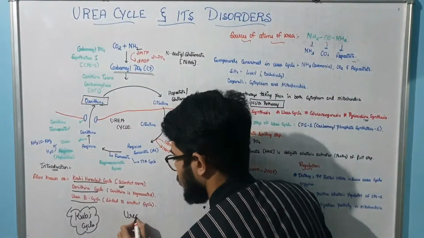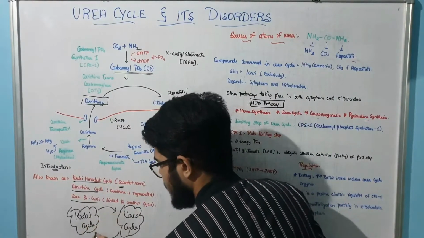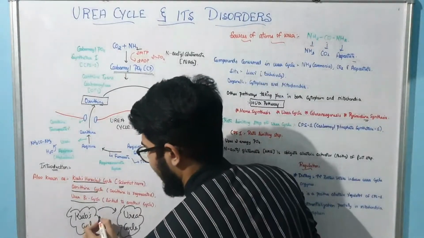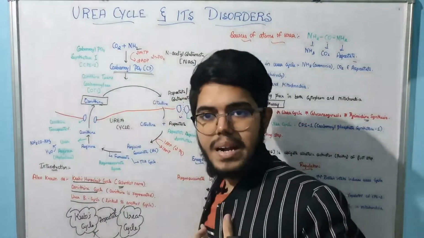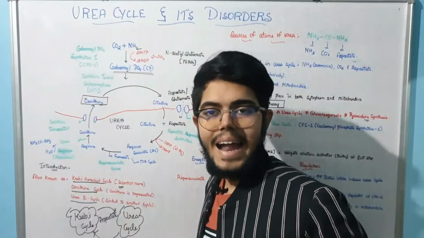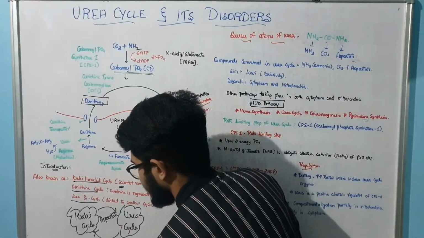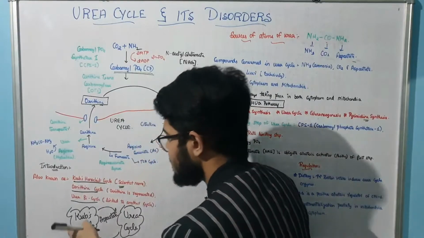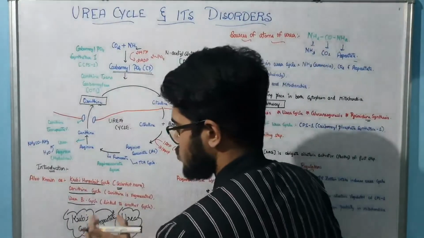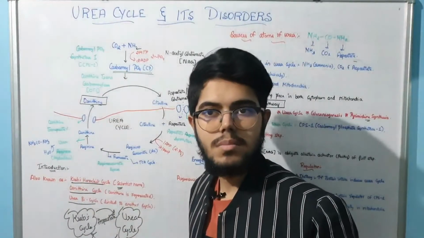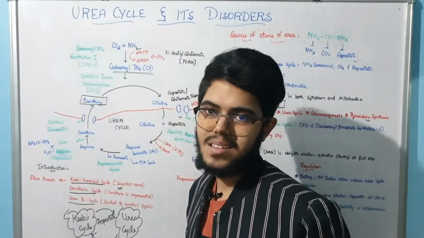And how is it linked, and why, if you ask me? The Krebs cycle gives aspartate to the urea cycle, and our urea cycle gives fumarate to the Krebs cycle. That we have to know. So they are linked to each other. We have three important names to be remembered: the Krebs-Henseleit cycle, the ornithine cycle, as well as the urea bicycle. So I hope you understand.